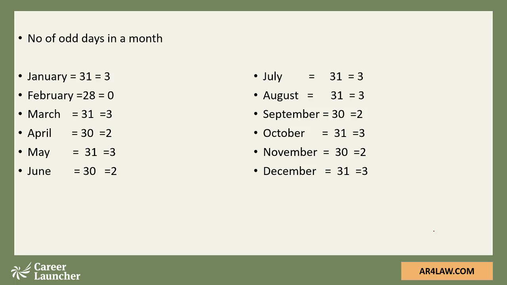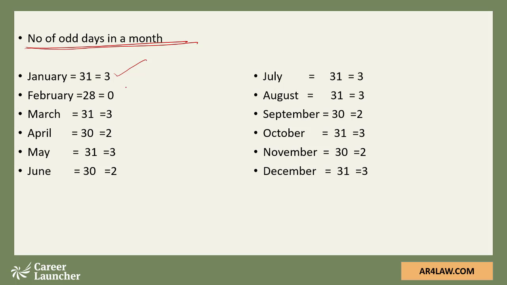Also, to make a calculation faster, we could learn here the number of odd days in a month. That will save some kind of calculation work for us. Now here January has 31 days. When I divide 31 by 7, I get remainder as 3. So I can say January has 3 odd days.